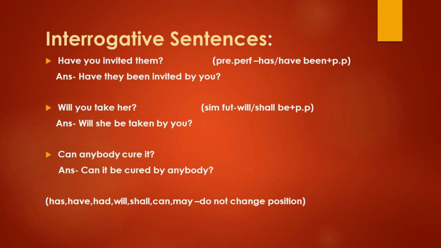These verbs, remember, these verbs do not change their position at the beginning when you change active voice into passive voice. Let us check once. Okay, have you invited them, so you have to write have there, you should not change the position of have. Okay, have, then this is present perfect, you have to use has or have been plus past participle. Okay, have, then them changes into they, have they been, you should not write have there again because already we have written it. Okay, have they been, past participle, invited only. Okay, invited, then add the preposition by, then the subject you changes into object you only. Okay, have they been invited by you.